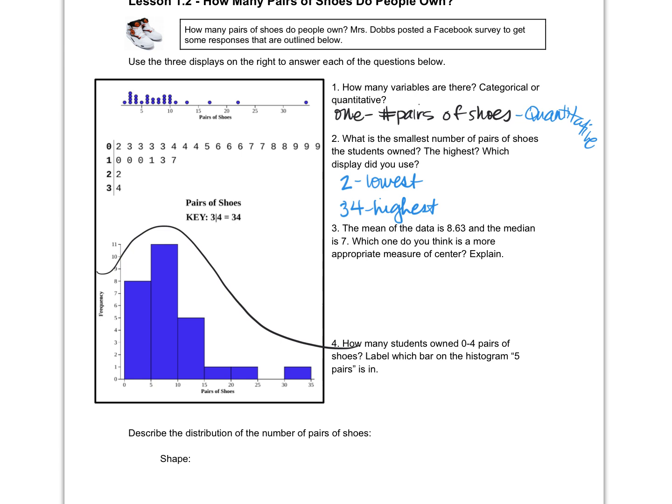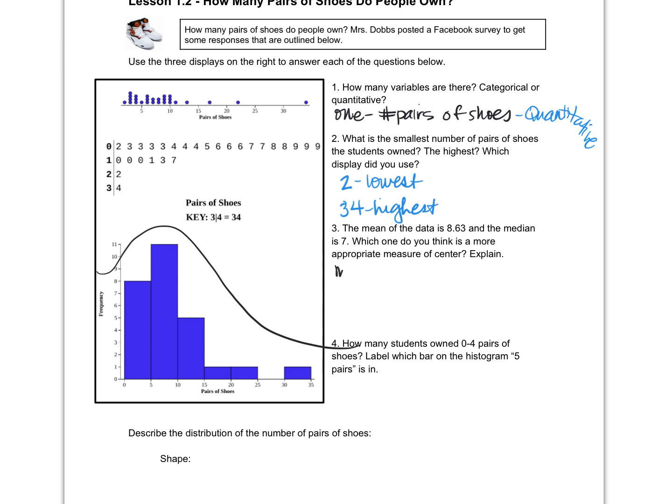So if I take these outliers out, that average is going to come closer down here, isn't it? If my data was symmetrical in shape, approximately symmetrical, then your mean and your median would be almost identical. So it wouldn't matter, honestly. But anytime it's skewed, that means there's probably some outliers that are messing up the true average, and we don't want to rely on that. So the one that's a better appropriate measure of center would be median.